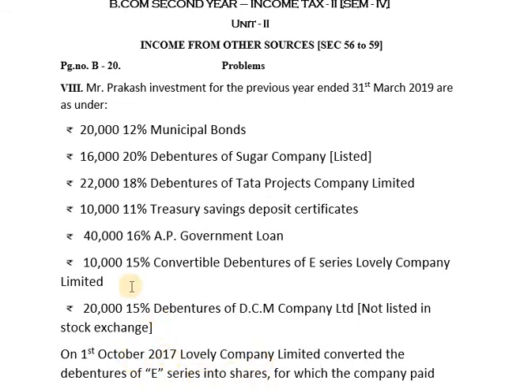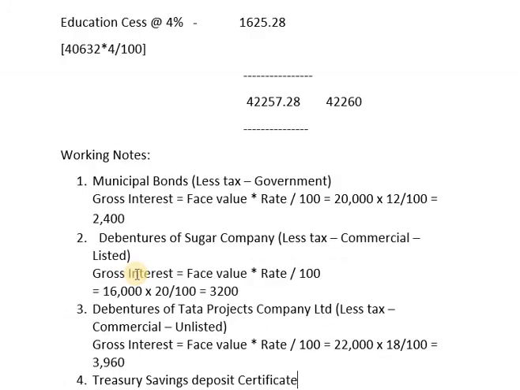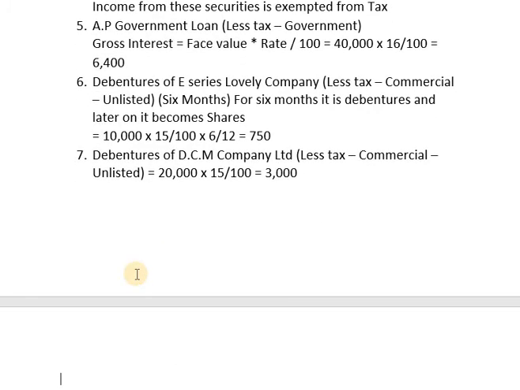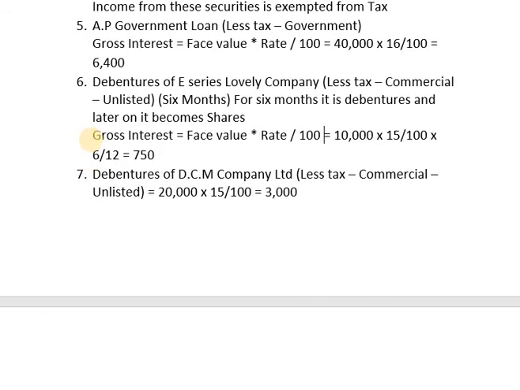So on this security, we will be calculating interest of 15% only for 6 months. So the calculation will be 10,000 into 15 divided by 100 into 6 divided by 12. So for which the formula will be the same. Gross interest is equals to face value into rate divided by 100.